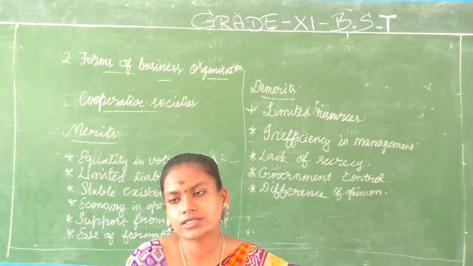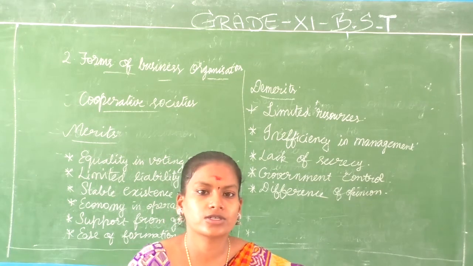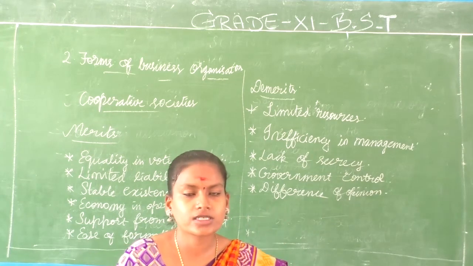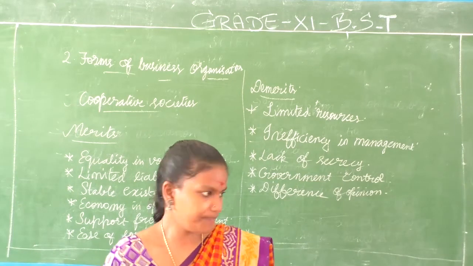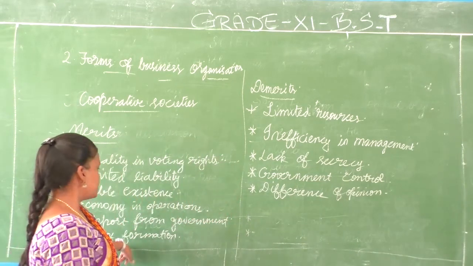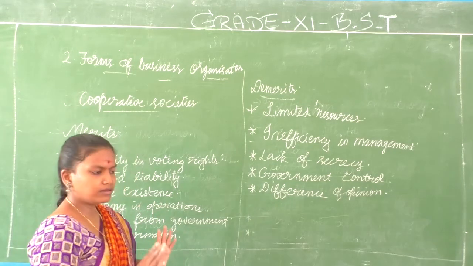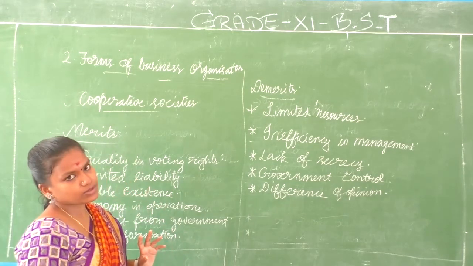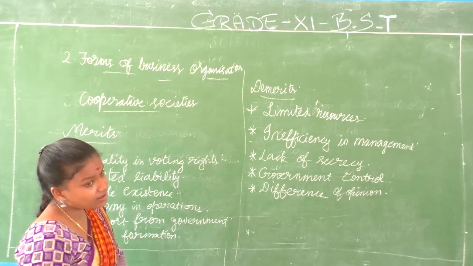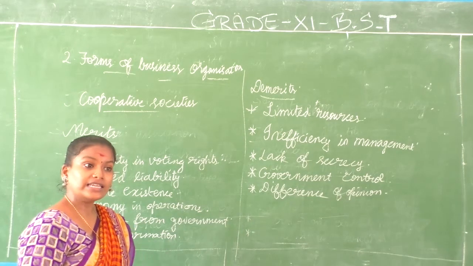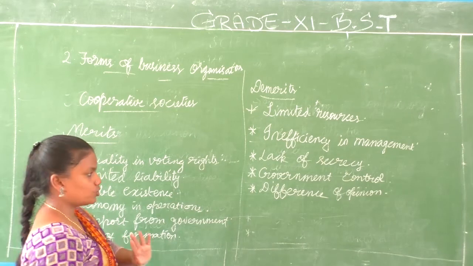All the acts related to every form of business organization should be fixed in your mind. Okay? And then ease of formation, you just need 10 adult members. Just go and form your society based on the Indian Cooperative Societies Act 1912.